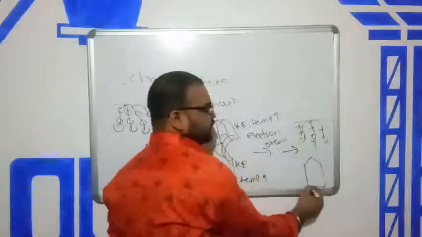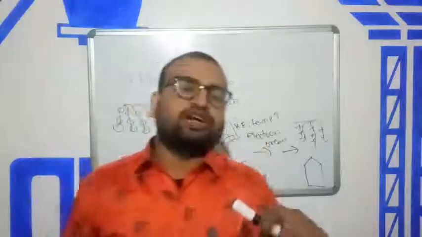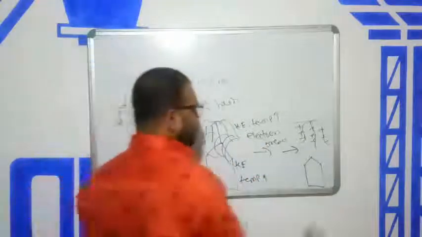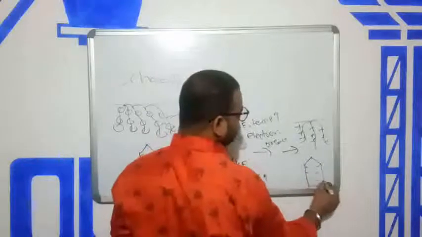And those objects which receive the electron create a negative charge around them.